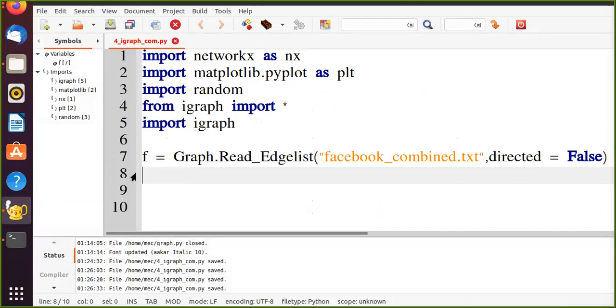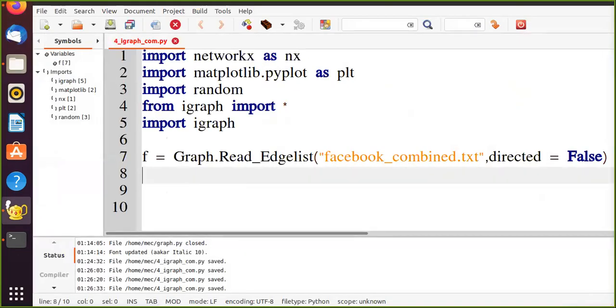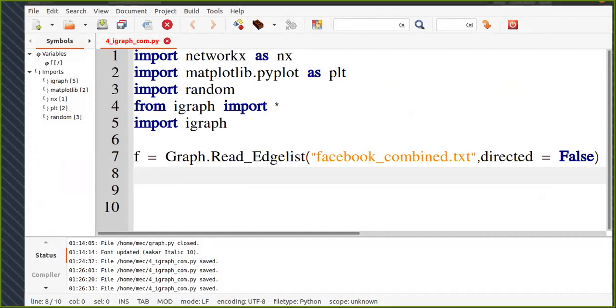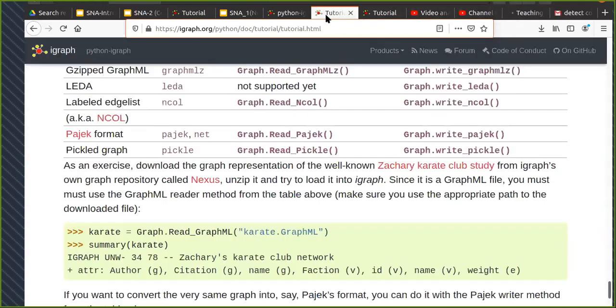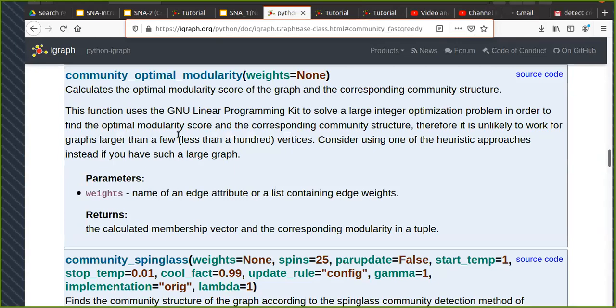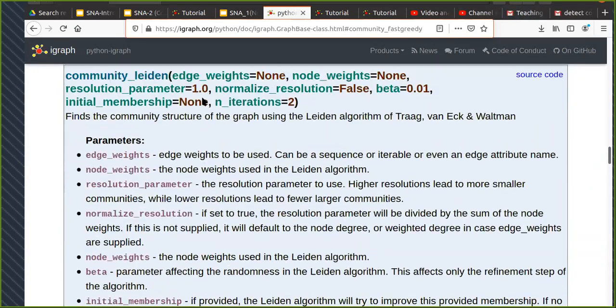Now what we want to do is apply a community detection algorithm on this graph. So I'll just show you certain things here. These are some of the community detection algorithms which are in the literature.